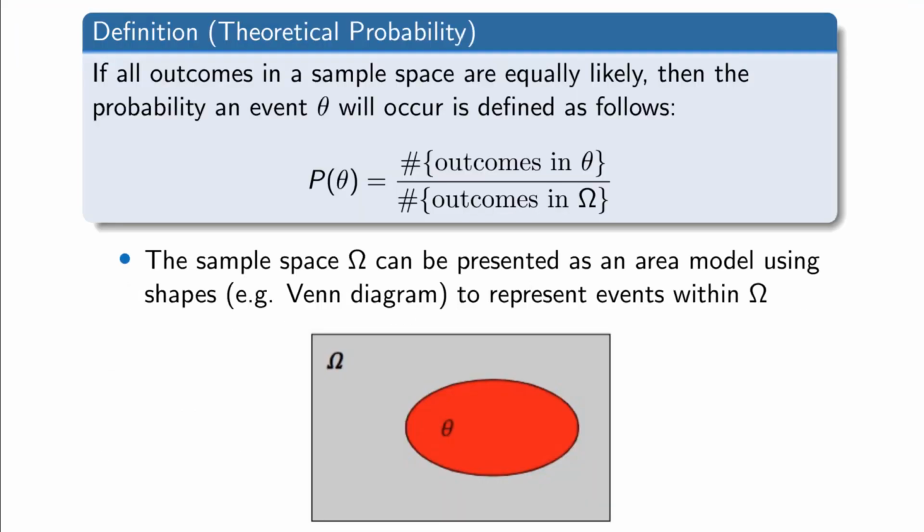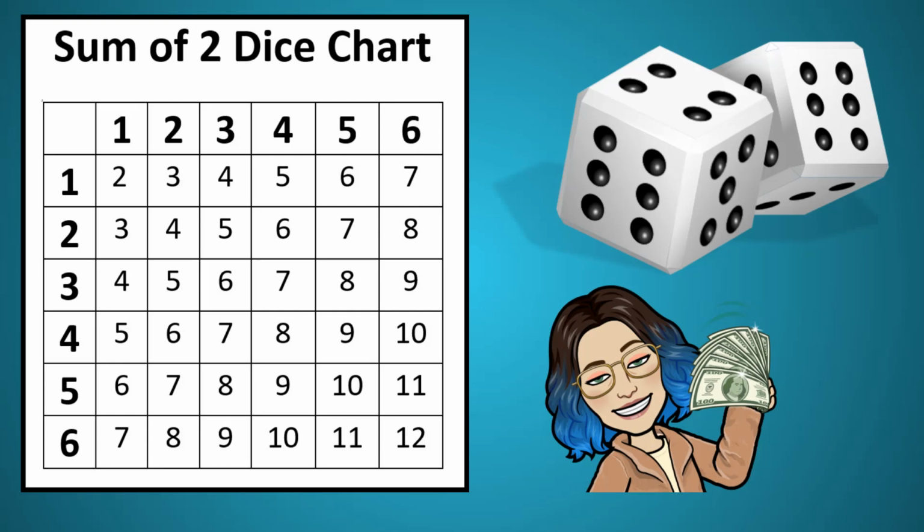The definition of theoretical probability says that if all outcomes in a sample space are equally likely, then the probability an event theta will occur is defined as follows. P of theta is equal to the number of outcomes in theta, your desired result, out of the number of total possible outcomes in the sample space. The sample space, omega, can be presented as an area model using shapes, like this Venn diagram that you see. The theoretical probability of rolling an 8 could be found by looking at the sample space, all possible outcomes, and dividing the number of times an 8 could be rolled by the total number of outcomes.